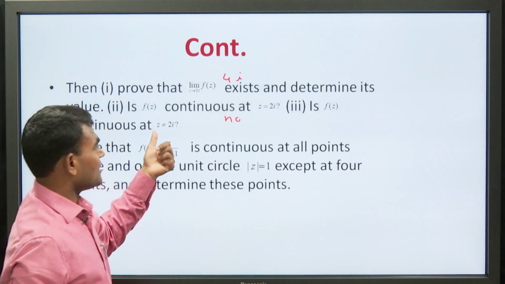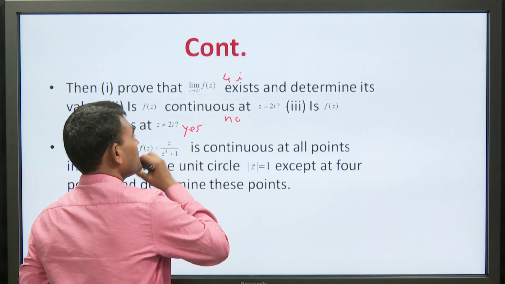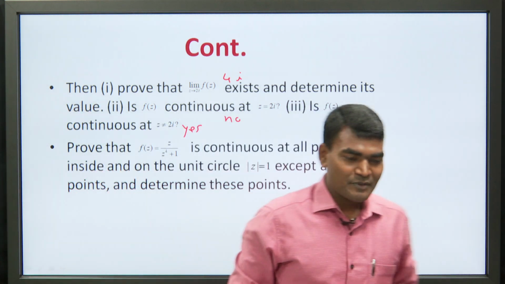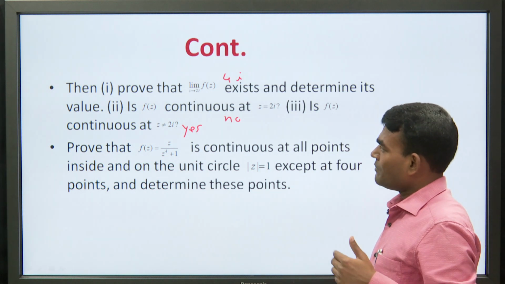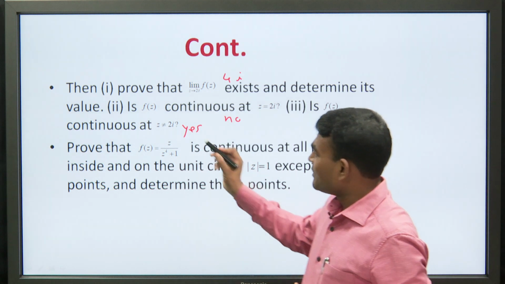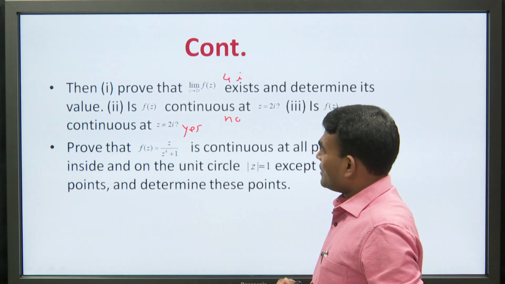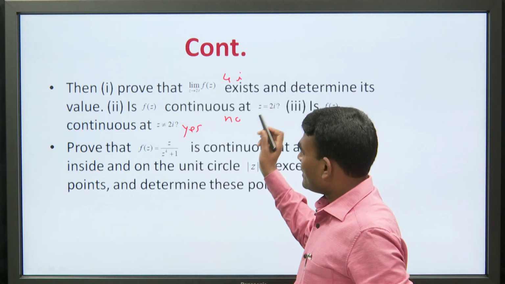is this continuous? Yes, this is continuous, because it is polynomial upon polynomial, and when you solve it, this value will be the same for the function and its limit will be the same. So, in this way we can find this result.